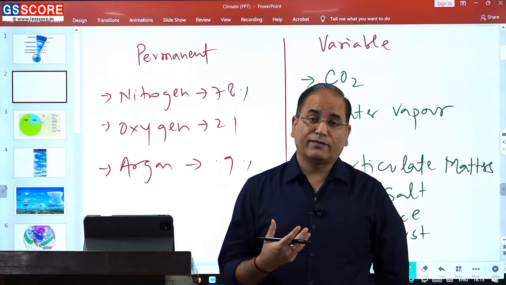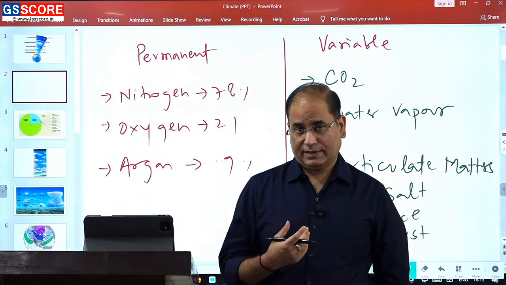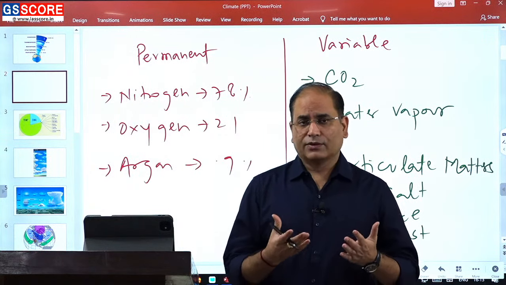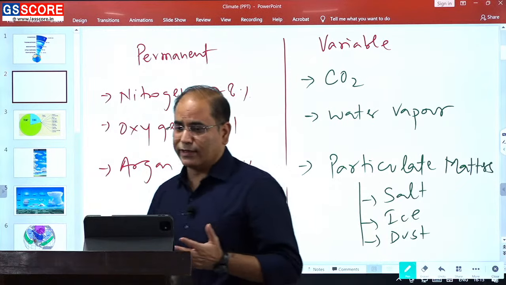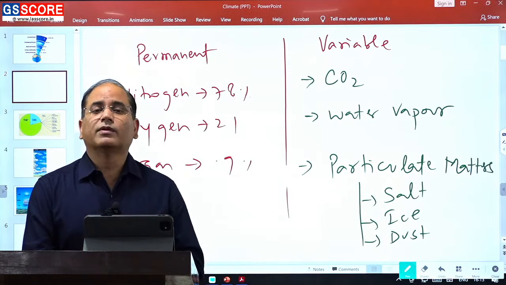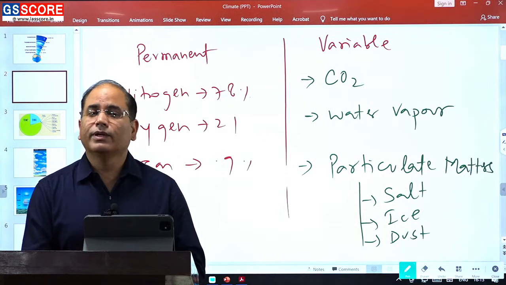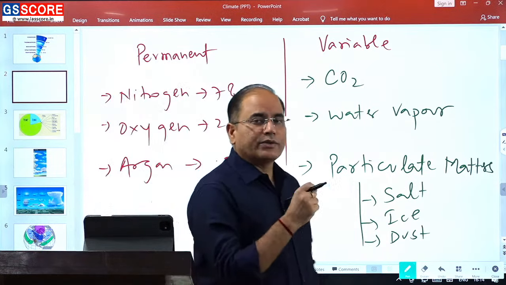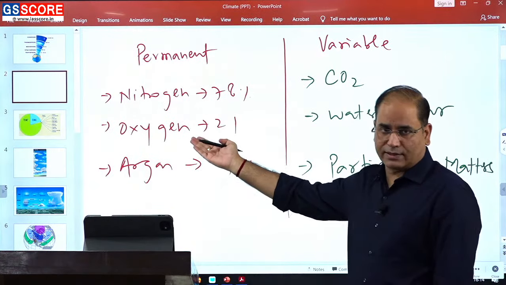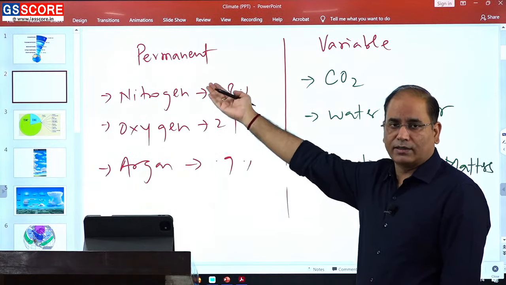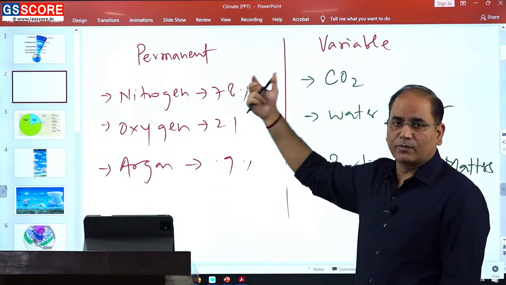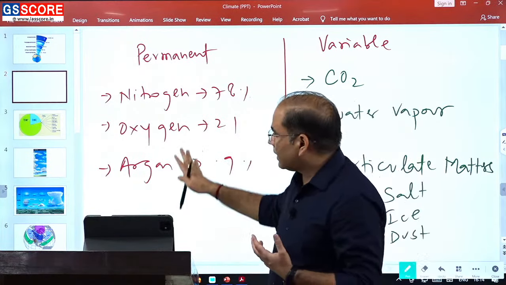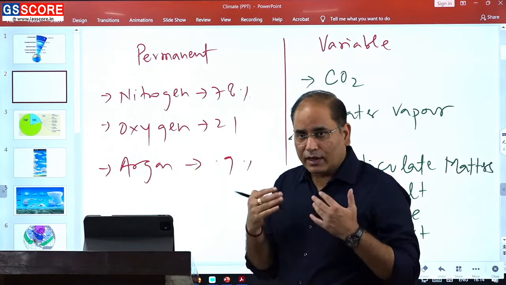Nitrogen is very important, and in fact is very important in living beings. So it helps in the growth of living beings. In soil also you need nitrogen. In fact, to improve the fertility of the soil, we utilize urea, that is nothing but a major proportion of nitrogen. So, nitrogen is very important, and oxygen is a life-giving gas. We can survive without food and water for few hours, but it is not possible for us to survive without breathing oxygen. So, both of these gases are very important from the living perspective.